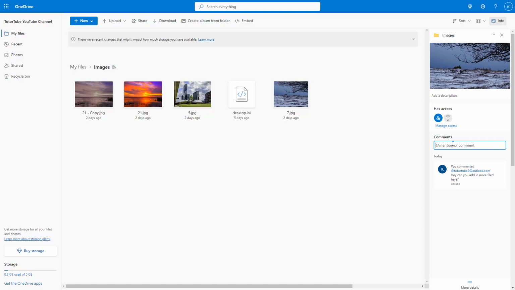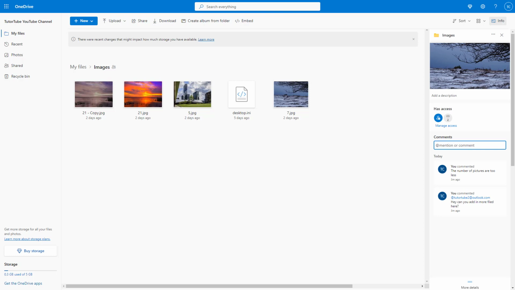If you just want to comment, let's say for example, the number of pictures are too less, then without tagging, you can add in a comment as well. But in this case, the other user won't be notified. The comment will be there as a general comment. But if you were to mention them, then they get notified about this as well.